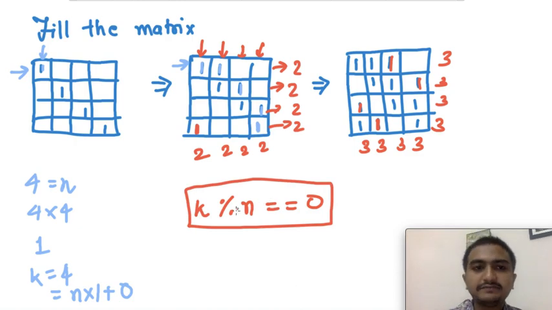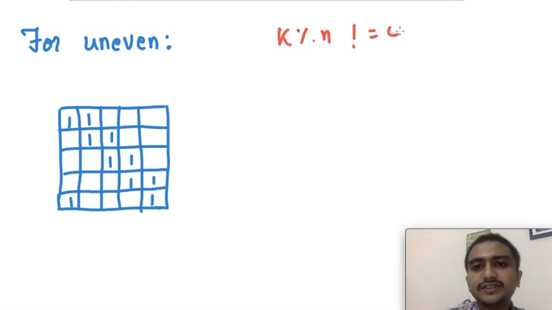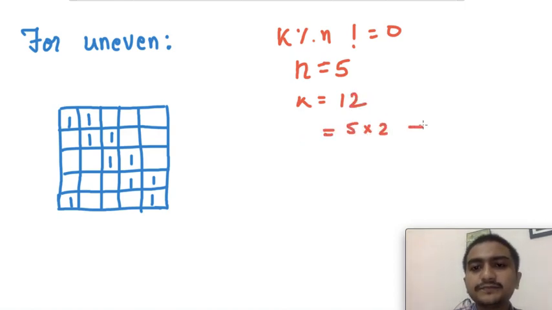Obviously you are right, but how to fill for the uneven case? Let's say k mod n is not equal to 0. Let's just consider the case where we have 5, right? So let's take n equal to 5, and let's take k equal to 12. Then 12 is nothing but 5 into 2 plus 2.